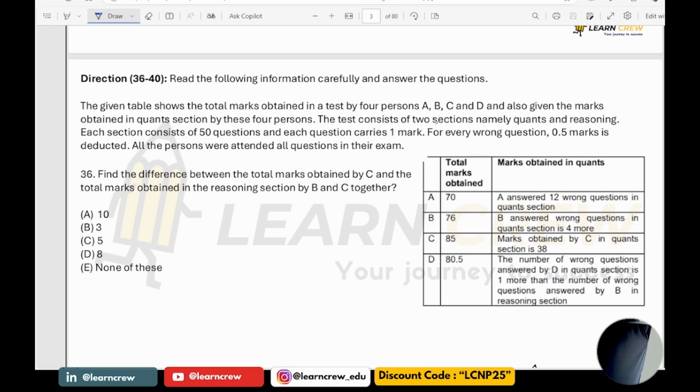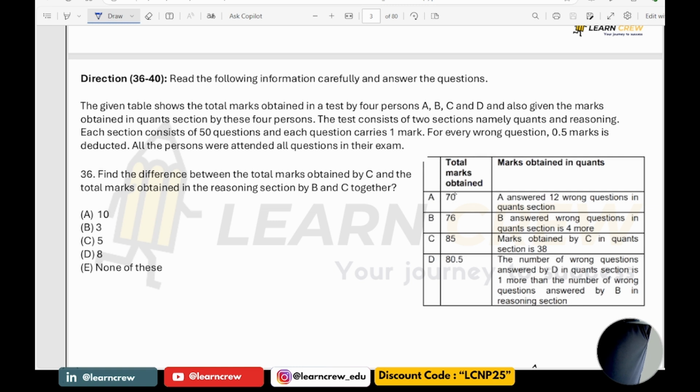The test consists of 2 sections, namely quants and reasoning. Each section consists of 50 questions and each question carries 1 mark. For every wrong question, 0.5 mark is deducted. All the persons attempted all questions in their exam.